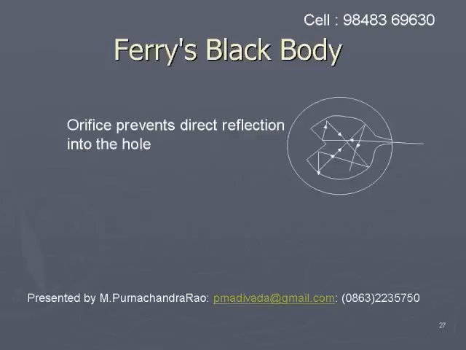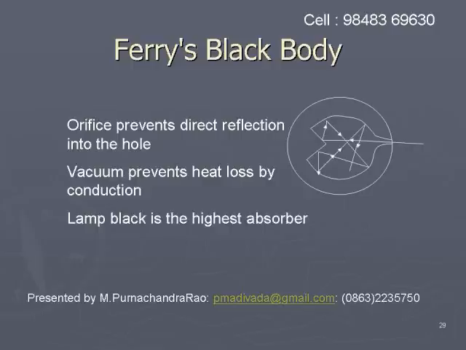In nature, there is no perfect black body. Lamp black has the highest absorptive power, about 98%. So the inner surface is coated with lamp black so that more absorption takes place. The conical projection prevents direct reflection out of the hole from the inner surface. The vacuum prevents heat loss by conduction. In fact, the orifice acts as the black body.